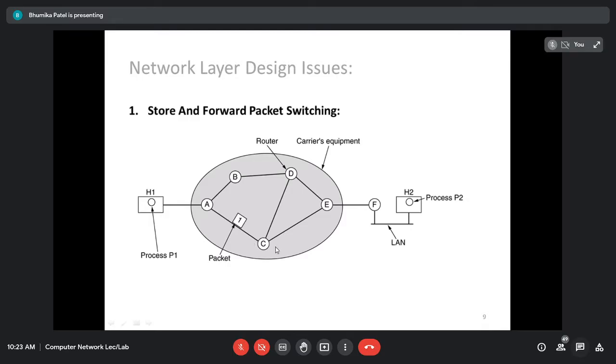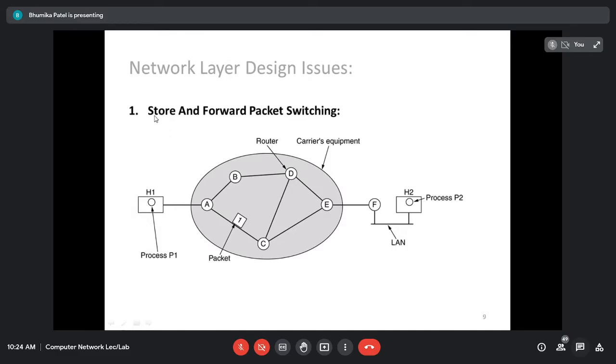Now router C also follows the same procedure. It is going to wait, storing the packet until it completely arrives. As soon as it is fully arrived, it will verify the checksum, and then it is going to forward the packet to the next router. That is the name, store and forward. Until it is fully arrived, it will store the packet.